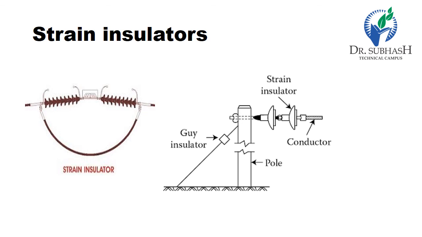A strain insulator is similar to a suspension type insulator. Like a suspension insulator, a strain insulator can be used in overhead transmission lines, but it has slightly different specifications and working role. Specification of the strain insulator: it is used in higher voltage conditions above 33 kV. Primarily, it is used at bend or arm places of the transmission line.